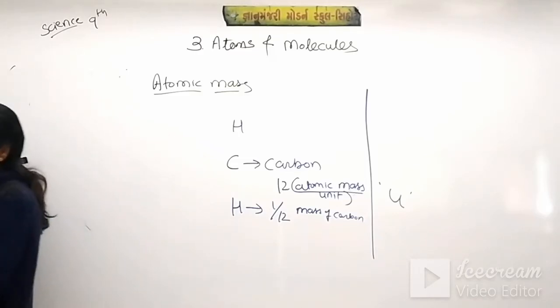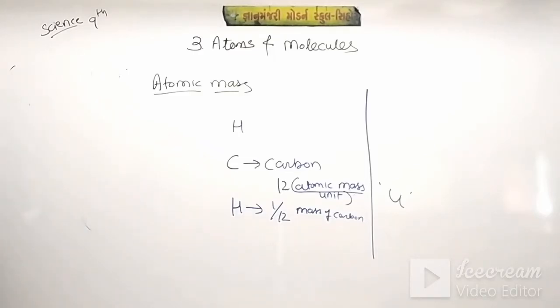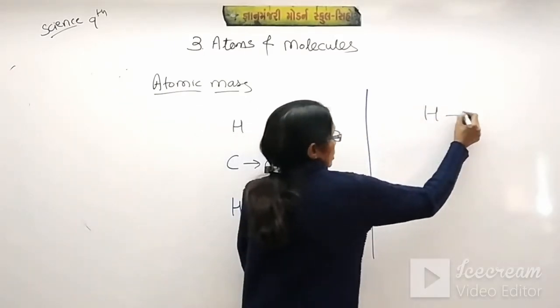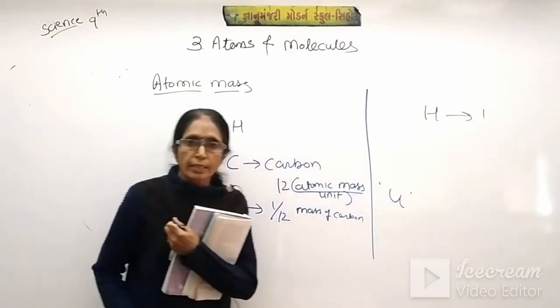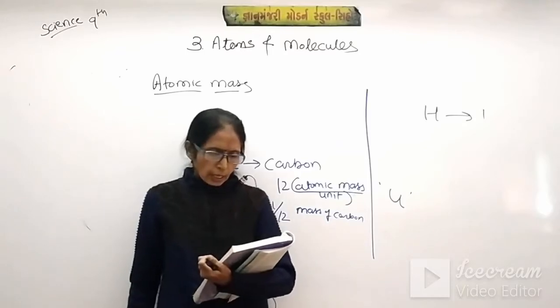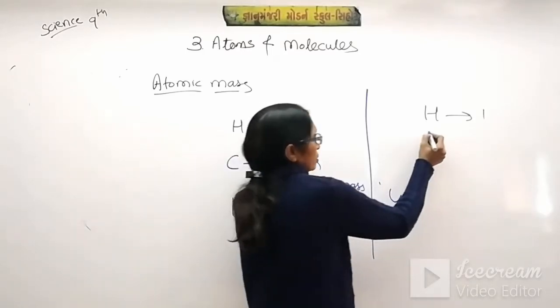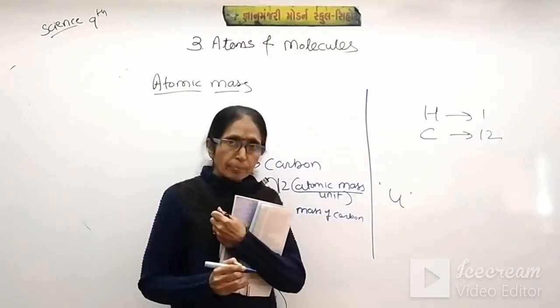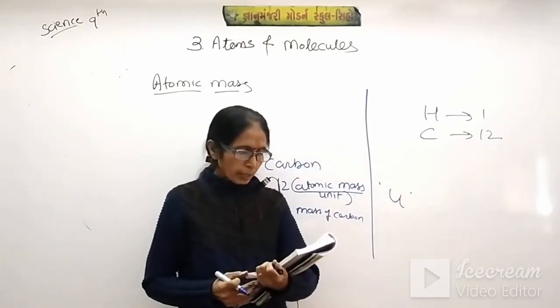Hydrogen 1 U, carbon 12, which means 1 upon 12th that of the carbon.